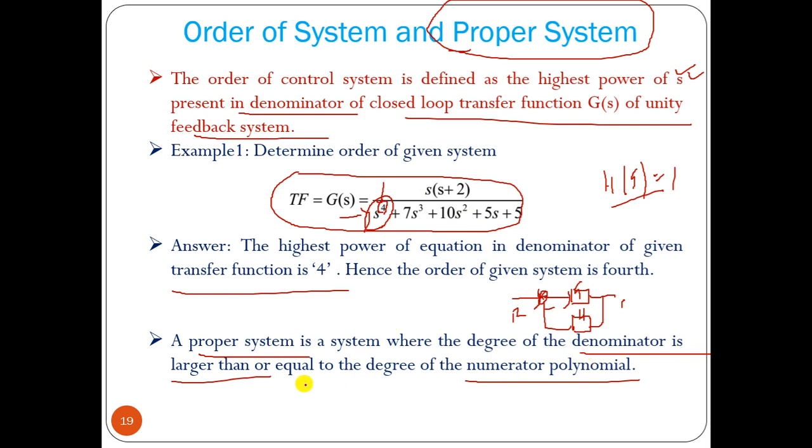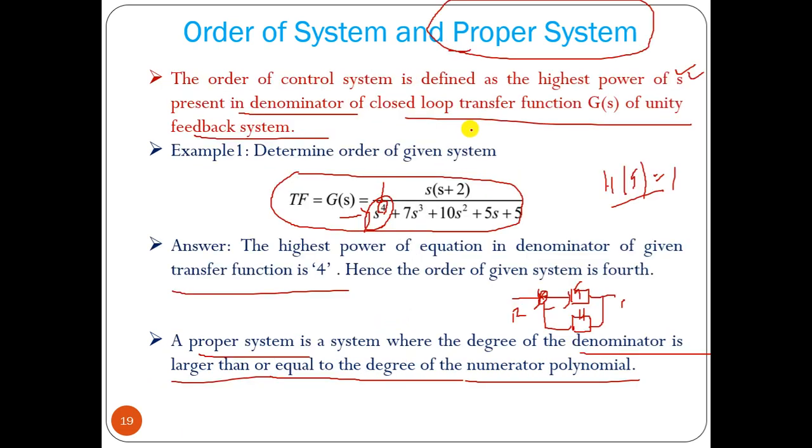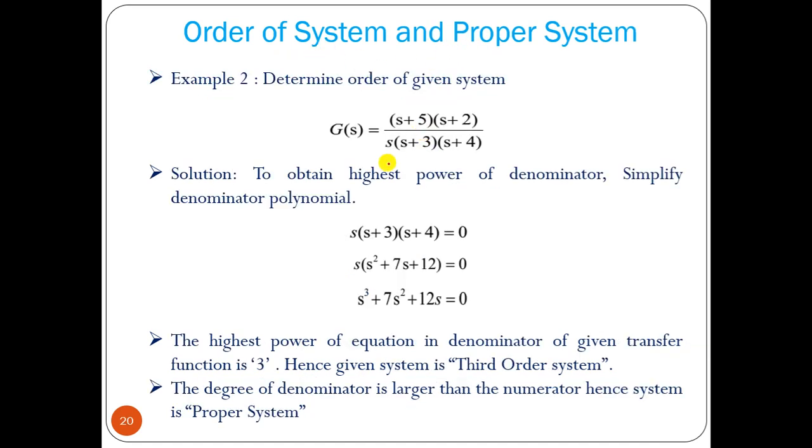Or in some cases, we can say that if the highest power of S of the denominator is larger than or equal to the degree of the numerator polynomial, then it is called a proper system. Okay, so this is one of the points that you have to remember. We have to apply this concept, order of system, proper system, later in this course.